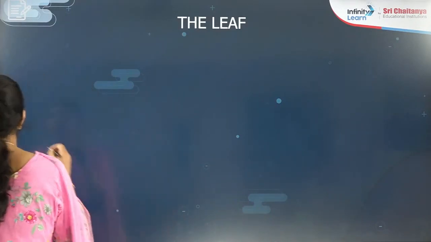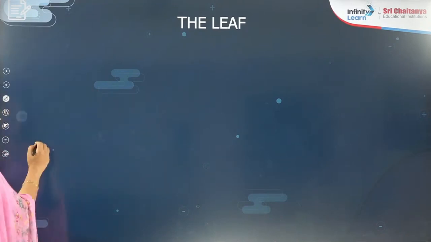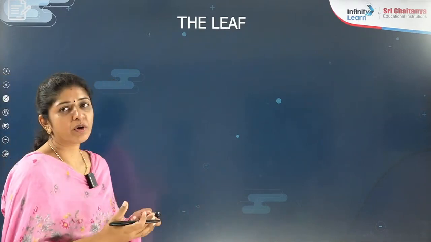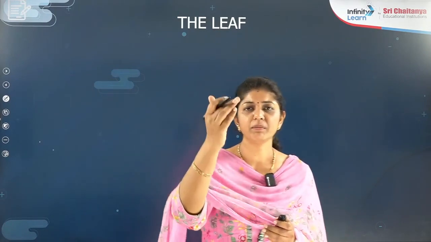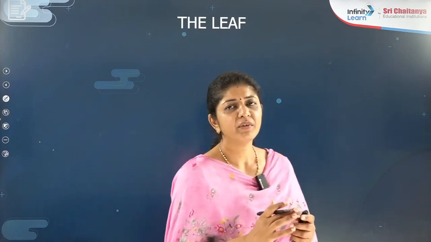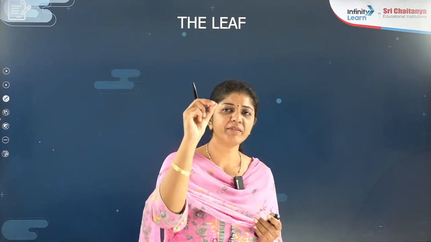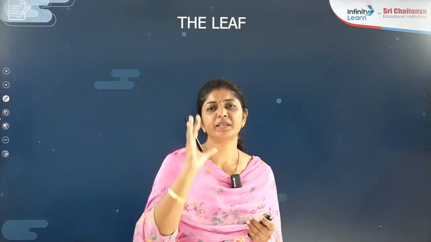First of all, the first important thing you should know is the origin, where it is originating. No doubt it is on the stem, on the aerial part of the stem, so somewhere the origin is hidden there. That will be the apical meristem. I hope you remember yesterday we discussed the two types of buds, right? One is an apical bud and one is an axillary bud. The apical bud has dividing cells over there.